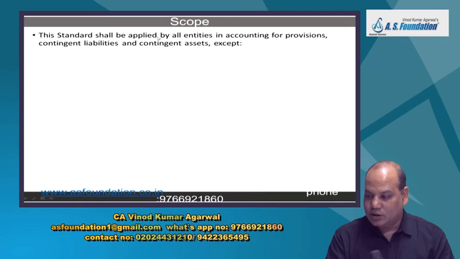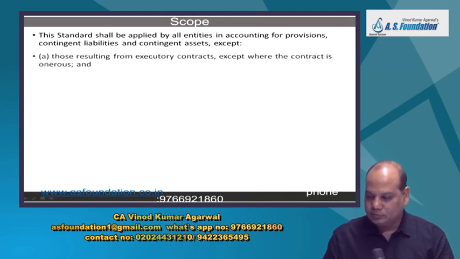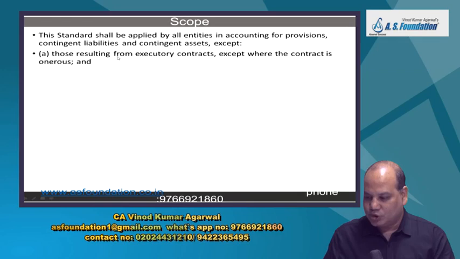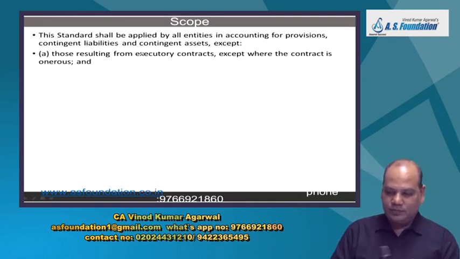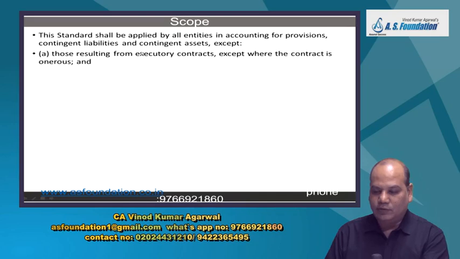The standard is applicable for accounting of provision, contingent liabilities and contingent asset. But there are some situations or standards where it is not applicable. So first is the scope paragraph. Those resulting from executory contract.